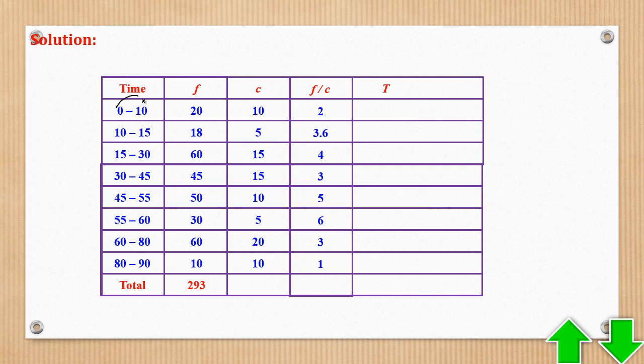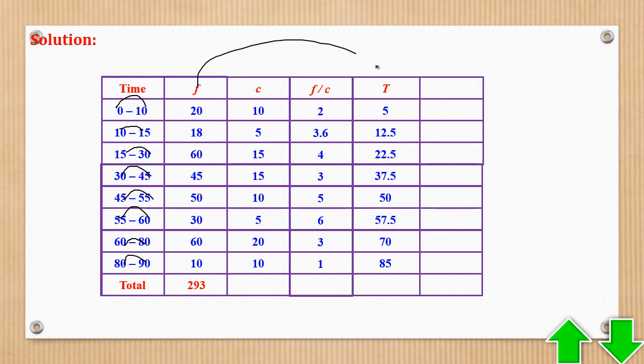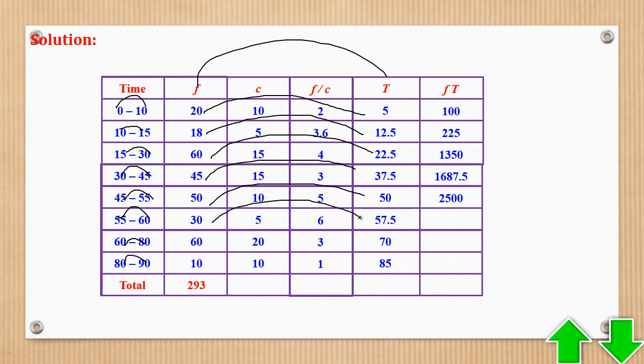So mid-mark means this plus this over 2, and the same for each class. Then I can multiply now frequency times the mid-mark to give me fx. So this times this, for each row. Then I need to get the total of all this, which will give me that.